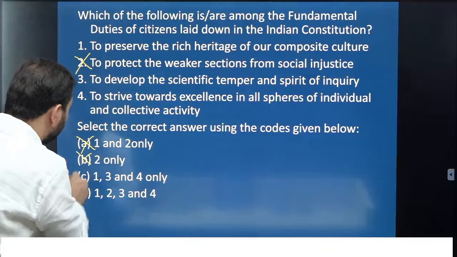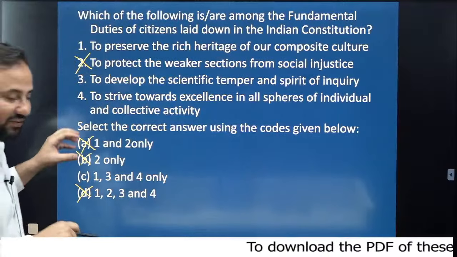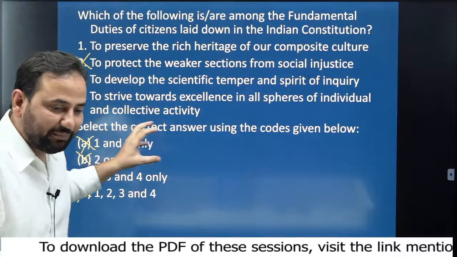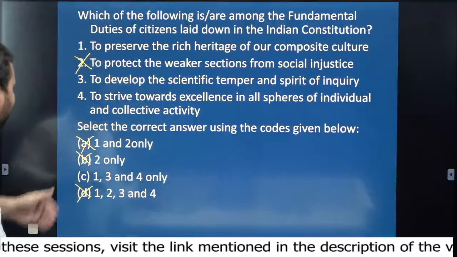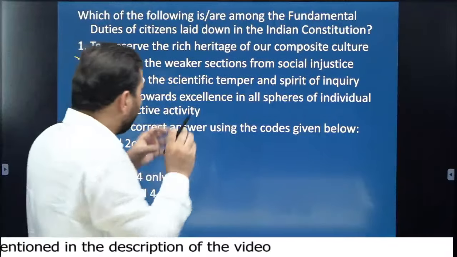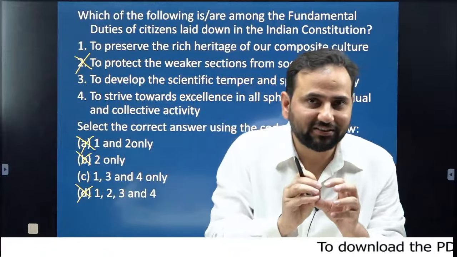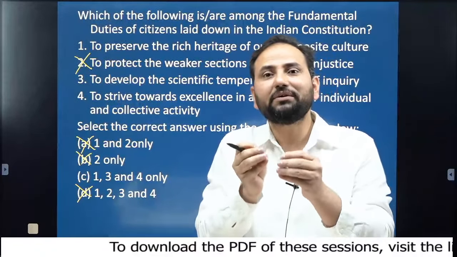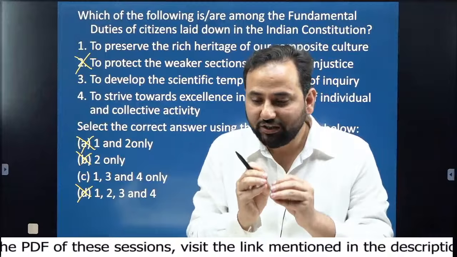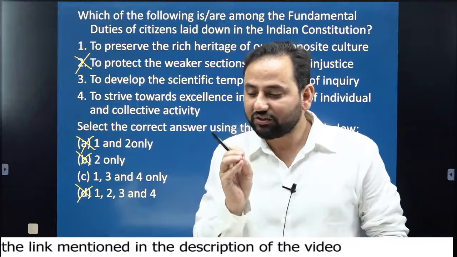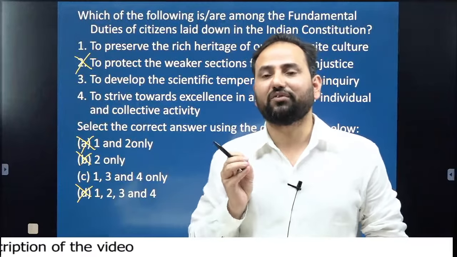So if the second statement, that is to protect the weaker sections from social injustice, is incorrect, then automatically all the options with 2 as correct become incorrect, and the answer would obviously be A. The point is, whenever you see questions with multiple statements, always understand this. Questions with multiple statements are always simple. You just need to understand that question. You just need to read that question multiple number of times.